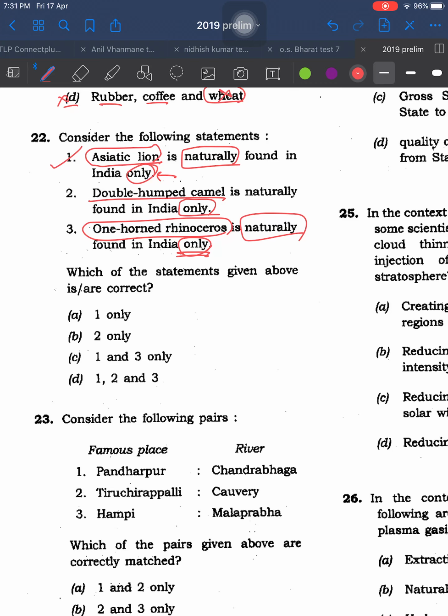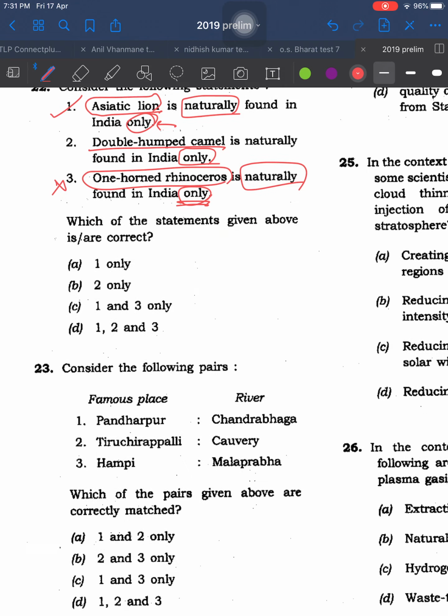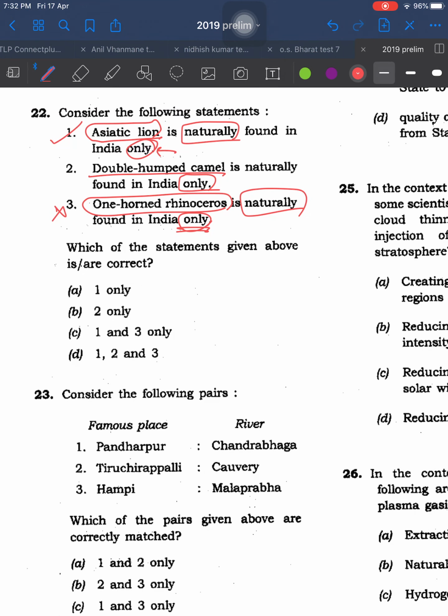Naturally means its natural habitat, and that habitat is covered in countries like Bangladesh, India, Nepal, Bhutan. So third statement is wrong. Okay, you have to use your geography knowledge, then various information you gain from Shankar IAS environment book. Okay, if 3 is wrong and 1 is right, then only one answer is right, there is no option with 1 and 2 in that option. Okay, right, any doubt?